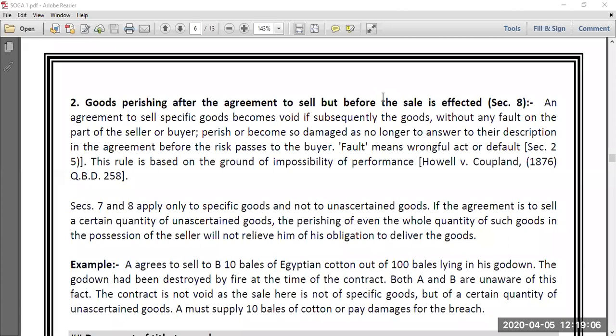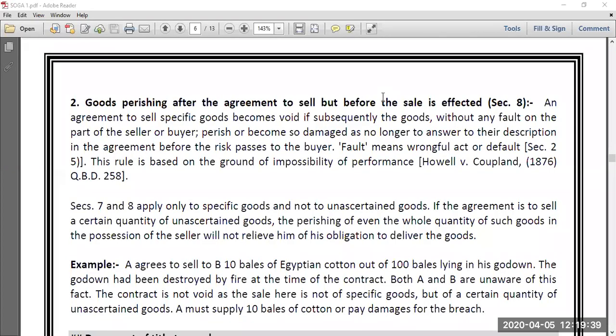On 15th April, because of cyclone, the Mercedes gets destroyed. Friends, the moment the Mercedes gets destroyed, it is a void contract. There is neither a fault of the seller nor a fault of the buyer. Without any fault of any of them, the goods are destroyed. And the moment goods are destroyed, the contract becomes void, void, and void. So please remember over here, it's a case of goods perishing after the agreement to sell, but before the sale takes place.